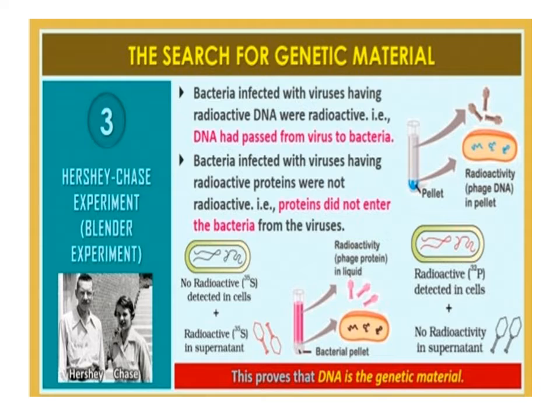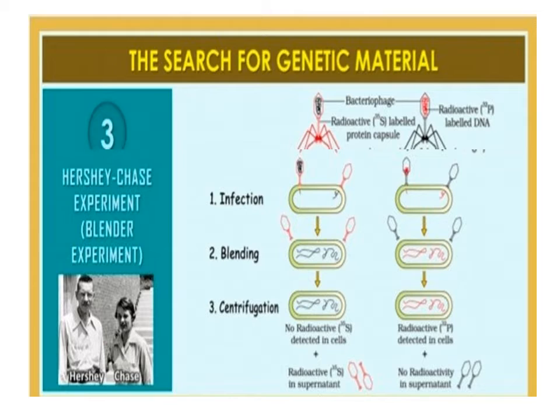Bacteria which were infected with virus that had radioactive DNA were radioactive, that is, contained P32, indicating that the material that passed from the virus to the bacteria is DNA, whereas the bacteria that were infected with virus that had radioactive protein were not radioactive. These prove that DNA is the genetical material that is passed from virus to bacteria. Here is the experiment of Hershey and Chase.